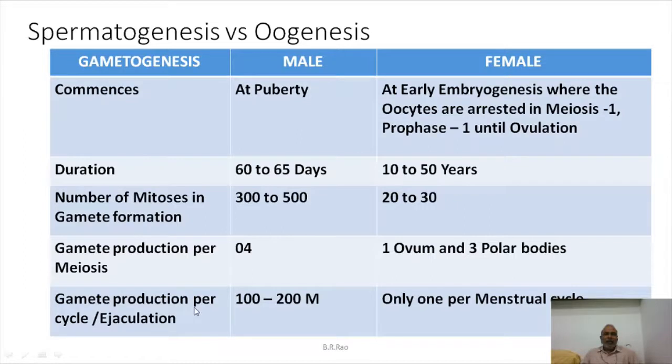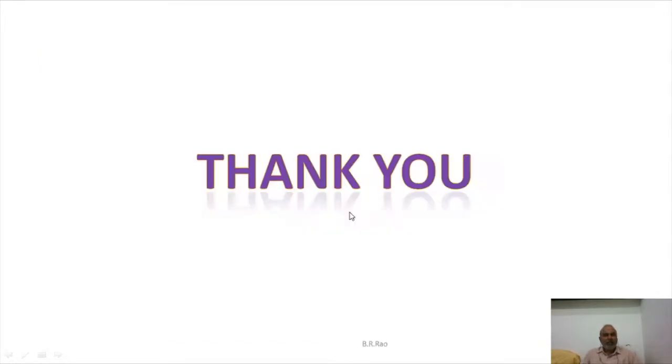Then gamete production per cycle. How many gametes are actually liberated? In males, 100 to 200 millions. In females, only 1 per menstrual cycle, 1 for 28 days. Here 200 millions per each ejaculation. So more sperms are produced when compared to the number of ovum. These are certain interesting facts.